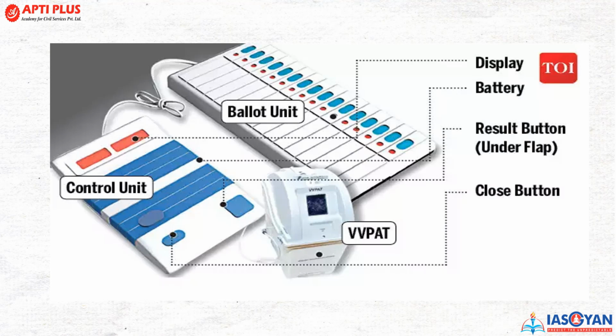Now, talking about the parts of the EVM, how does it actually work? This is a control unit where the entire information is stored. This is the VVPAT machine for the receipt that is being printed. And this is the ballot unit upon which you have to press the key of your desired candidate, right? So this is the display button, this is the battery part, result button at the flap, and a close button which is over there.